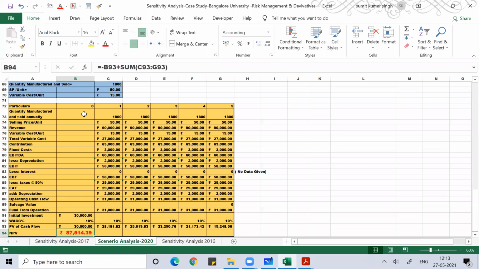Anyone, any doubt? Any doubt, any steps, anyone? Anything you want me to repeat? Anything you want me to discuss? Any scenarios? Under each scenario, you need to calculate the NPV.